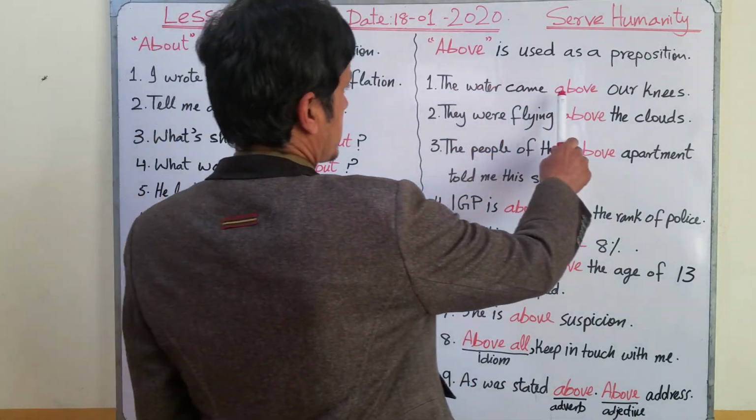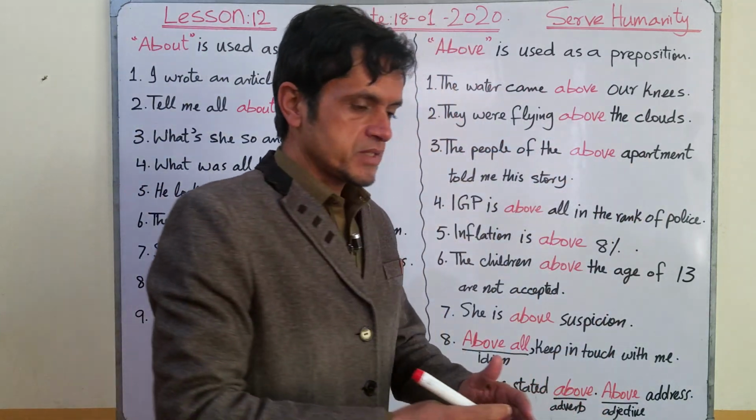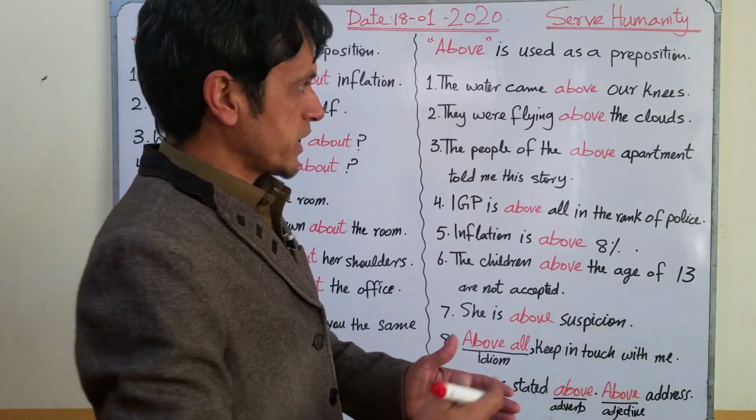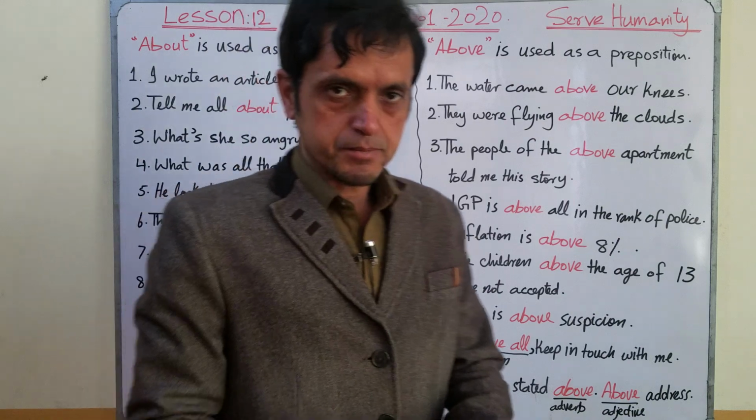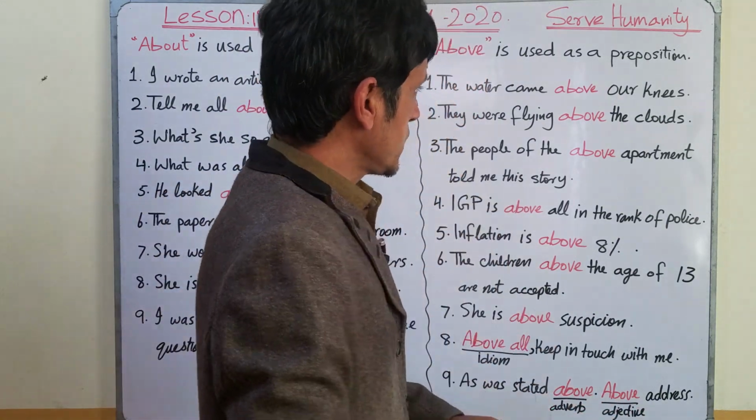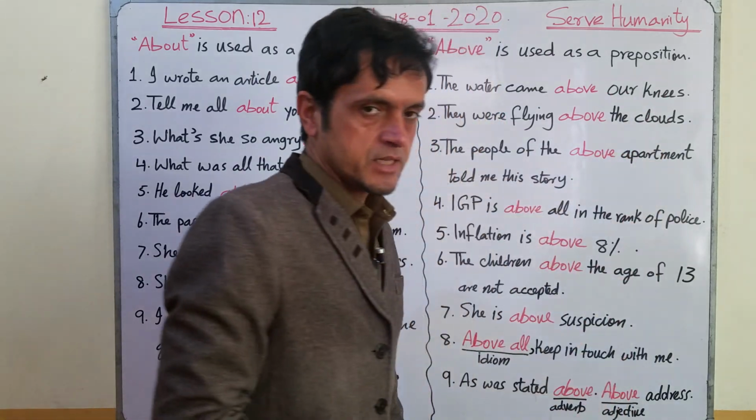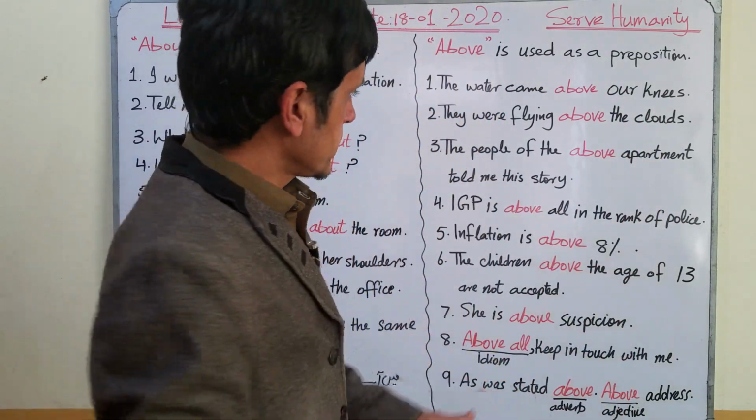The water came above our knees. It means that when you are walking somewhere in water and you are submerged up to your knees, you can say that the water came above our knees.